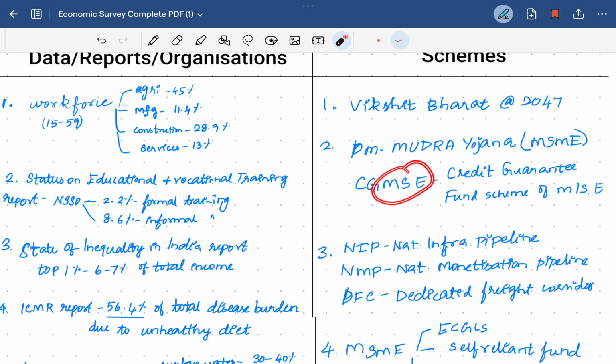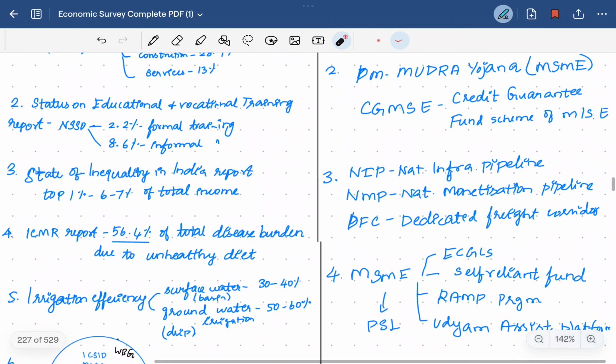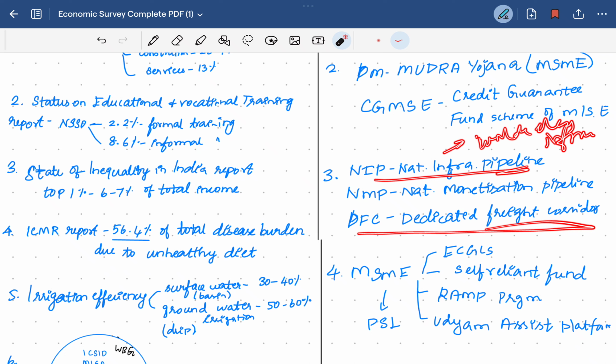This is for micro and small industries, for providing credit loans with capital guarantee. Then the national infrastructure pipeline, then the national monetization pipeline, then the dedicated freight corridor. National infrastructure pipeline is creating world-class infrastructure all over India.